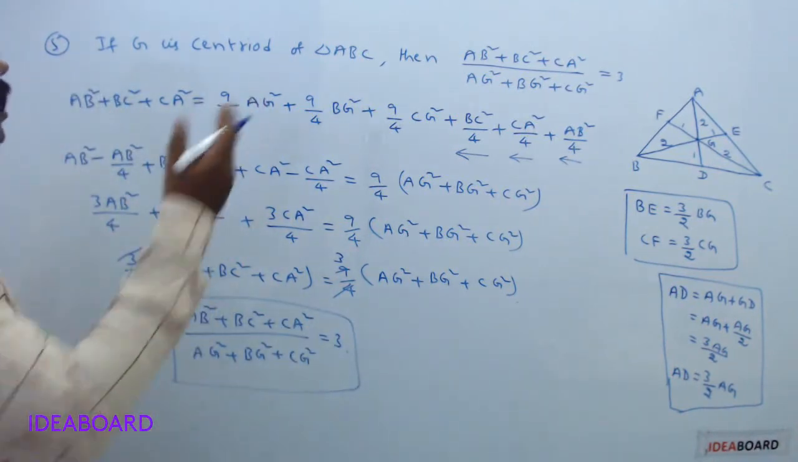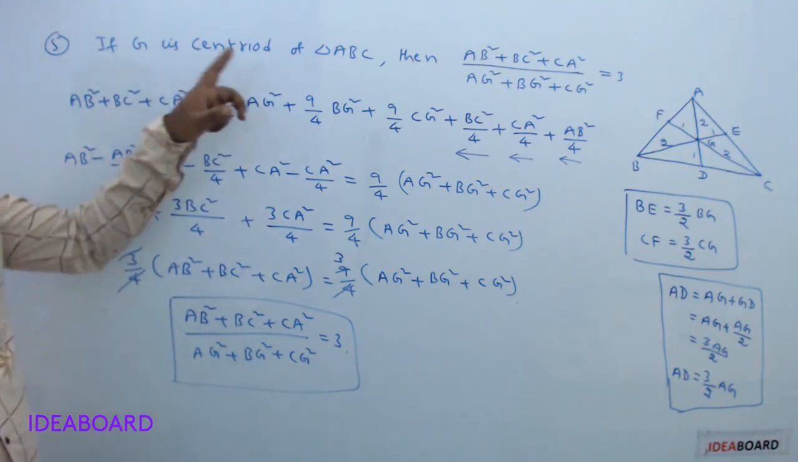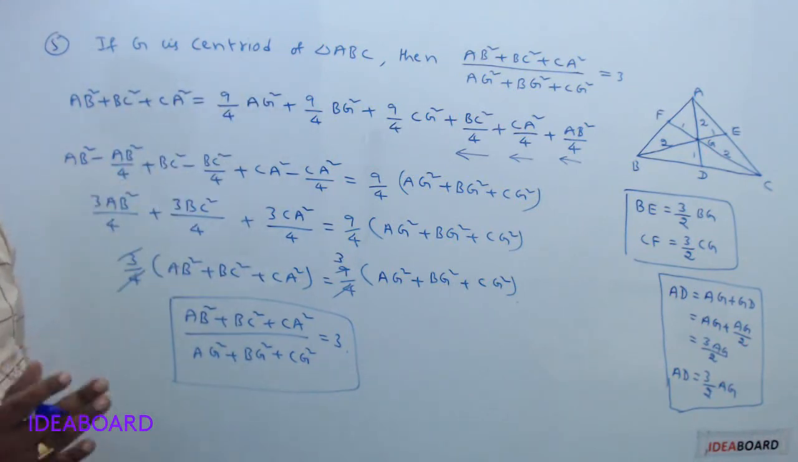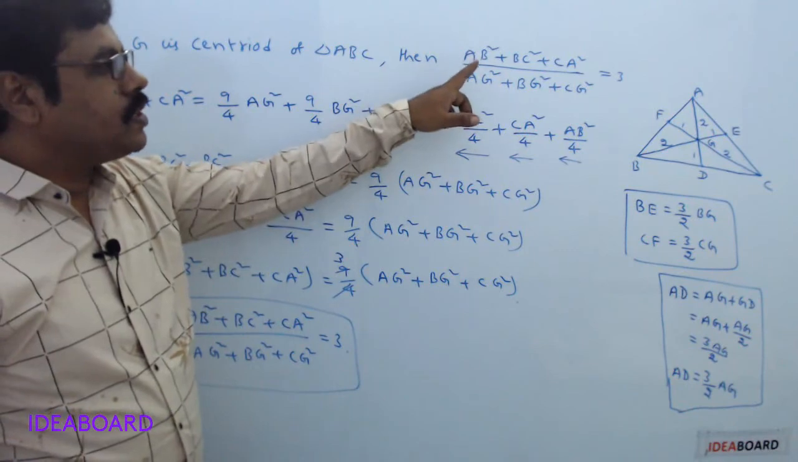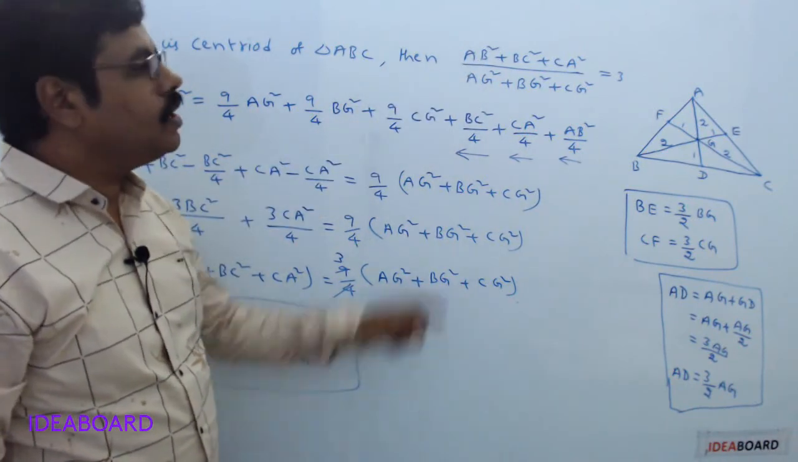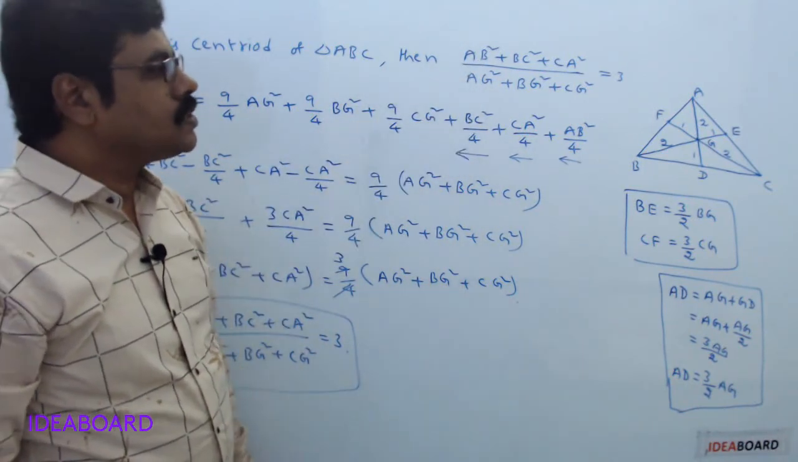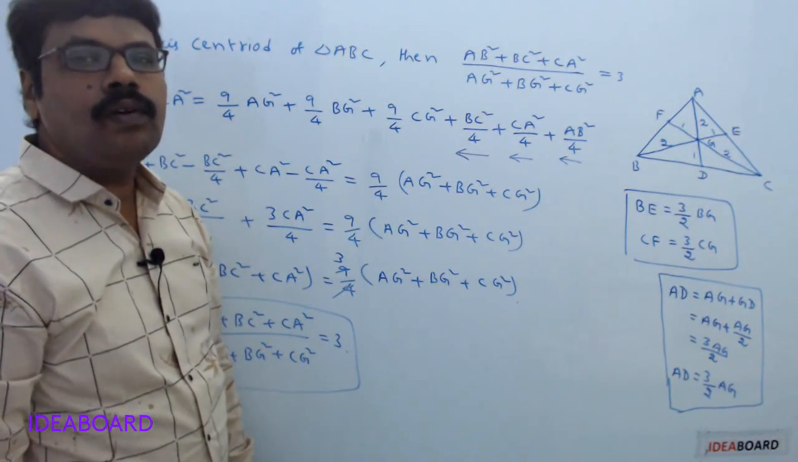So what is the formula? If G is the centroid of triangle ABC, then AB square plus BC square plus CA square divided by AG square plus BG square plus CG square equals 3.